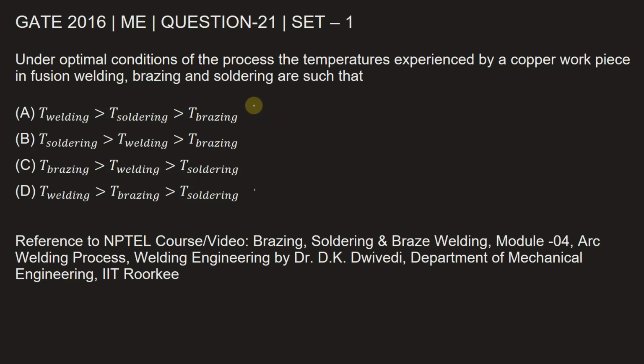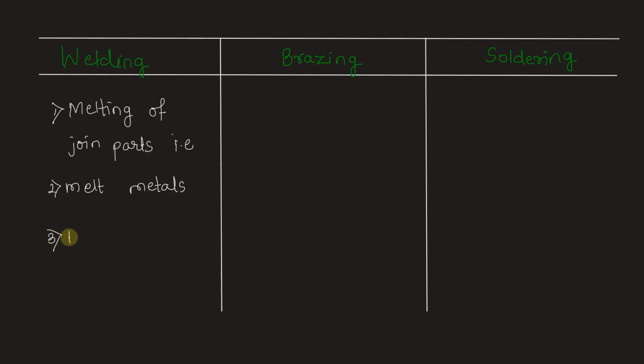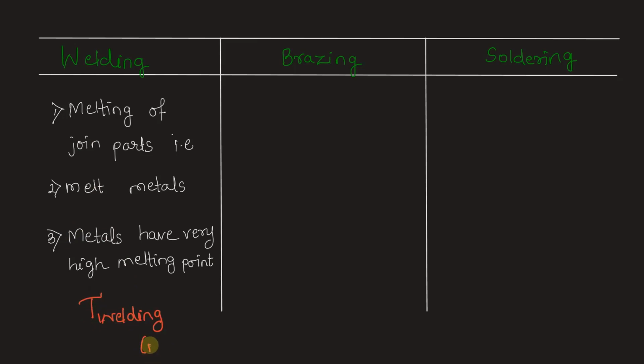Let's try and understand the temperatures required in each of the processes. Now, first thing, we know that welding involves melting of the joining parts. That is, we need to melt metals. It's very well known that metals have a very high melting point. And hence we know that the temperature involved in welding is the maximum of all three. Let's understand the other two processes also.